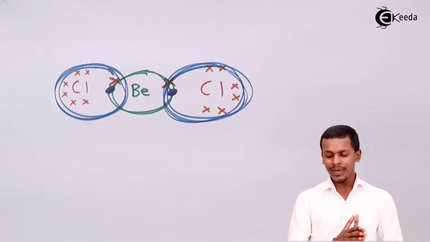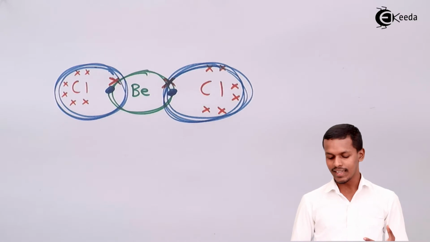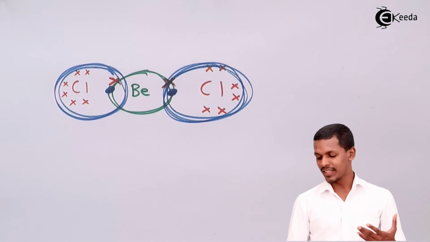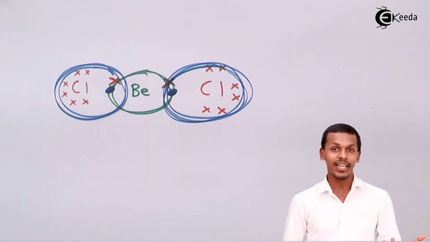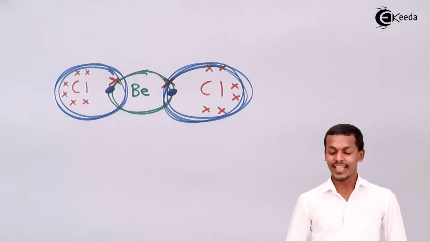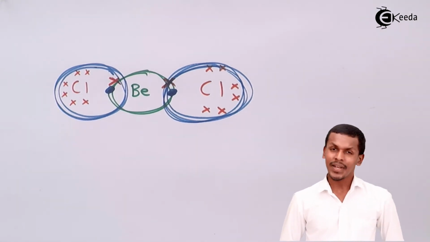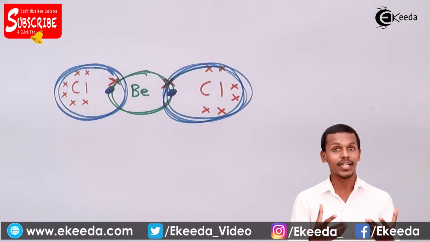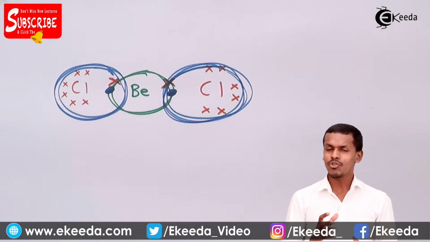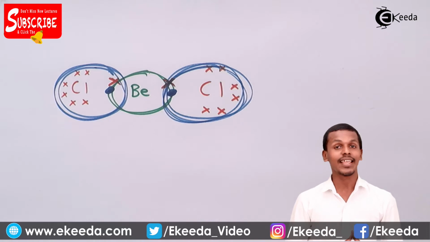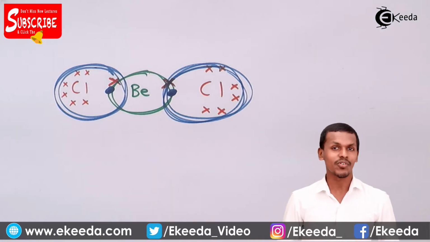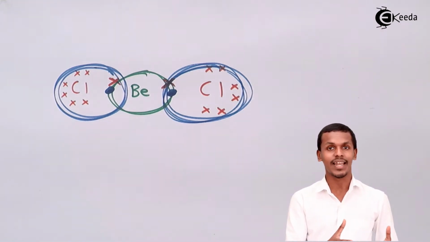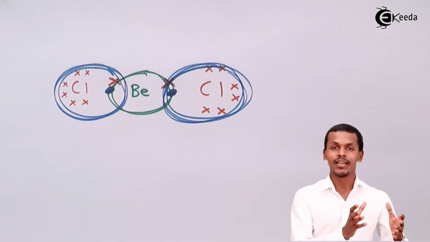Talking about the chlorine, chlorine is satisfying the octet rule, and that's the reason its outermost shell consists of a total of 8 electrons, with 1 electron of the beryllium, making it behave like a noble gas electronic configuration. While talking about the beryllium, its outermost shell is now accompanied by 4 electrons. But if it had to behave like helium, it should have 2 electrons in its outermost shell. Only helium has 2 electrons in its outermost shell, and that is the first shell, and that makes it a noble gas.